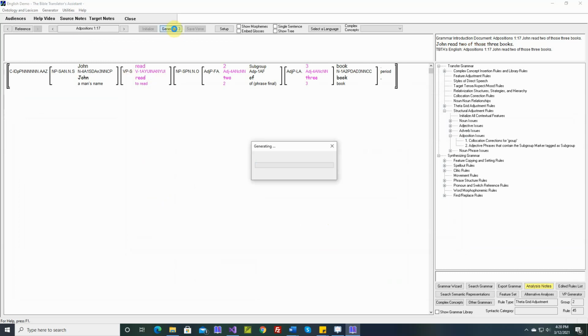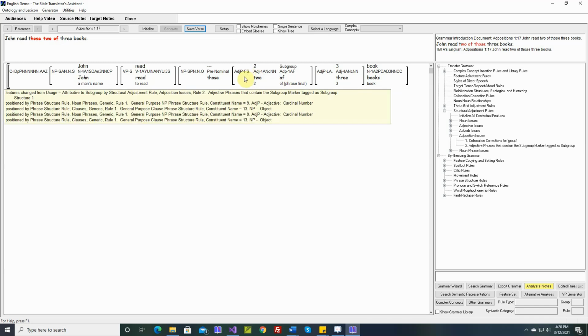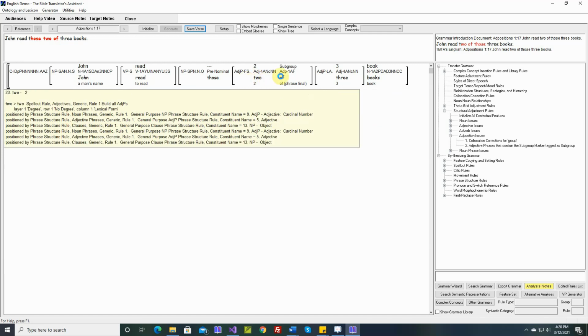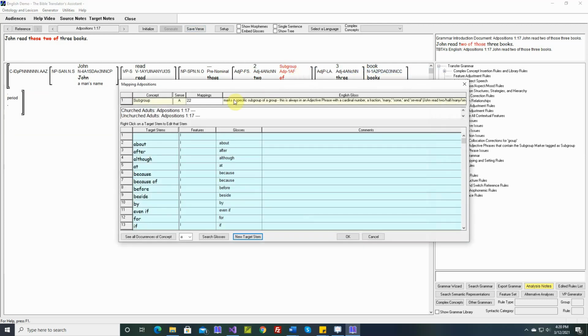And let's generate it now. John read those 2 of 3 books. Okay. Now usage is set to subgroup. If we rest our cursor there, features change from usage equals attributive to subgroup. So that rule worked. A subgroup should be linked to, this is the same problem we had in another example. It's linked to that of that goes at the end of the phrase. We want to delink it from that of and link it to this of.